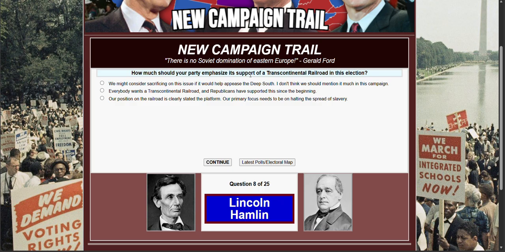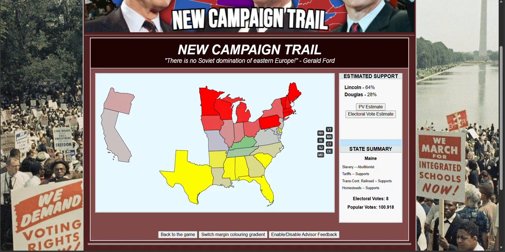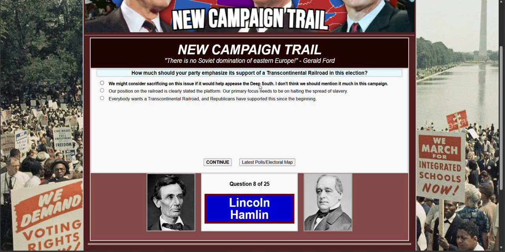I don't know. How much should your party emphasize its support of a transcontinental railroad in this election? Well, let me see. The public opinion supports. So it's all north. Okay, so we're gonna support. You might consider sacrificing on this issue if it would help appease the Deep South. Our position on the railroads is clearly stated. The platform or primary focus needs to be on halting the spread of slavery. Everybody wants the transcontinental road, and Republicans have supported this since the beginning.